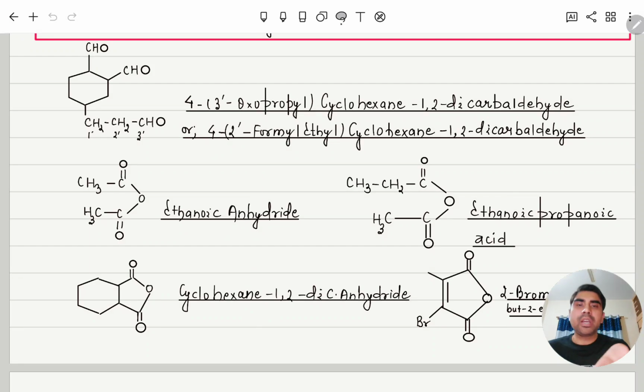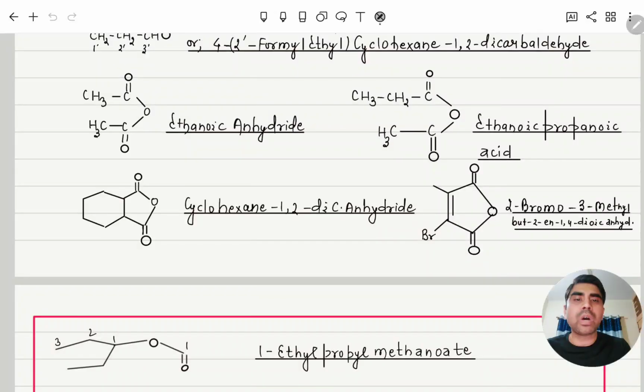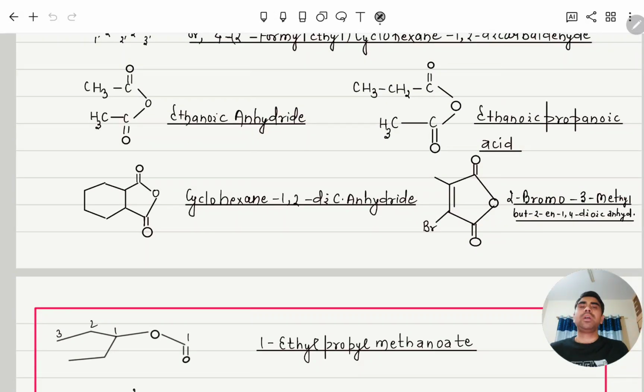Clear? Now anhydride. From acid, if we remove water, it will become acid anhydride, meaning anhydride is a derivative of acid.